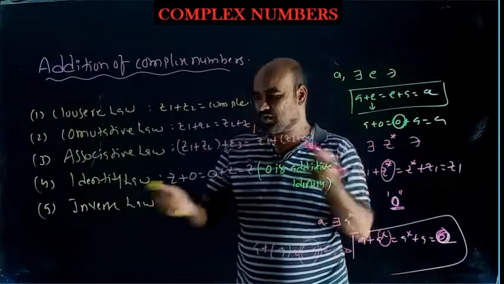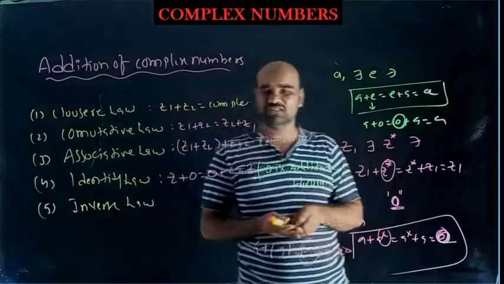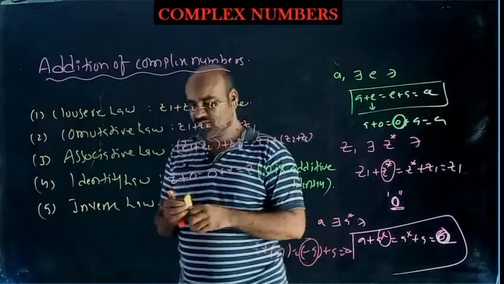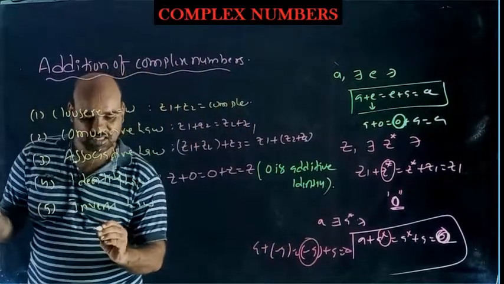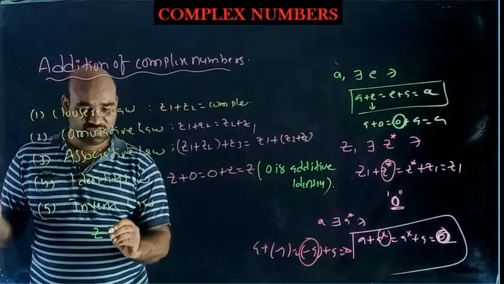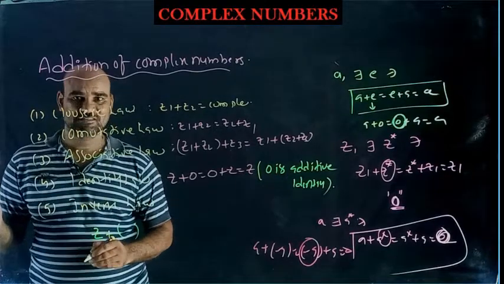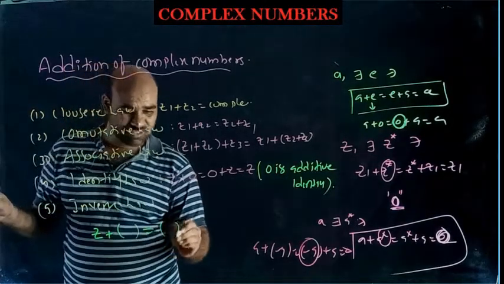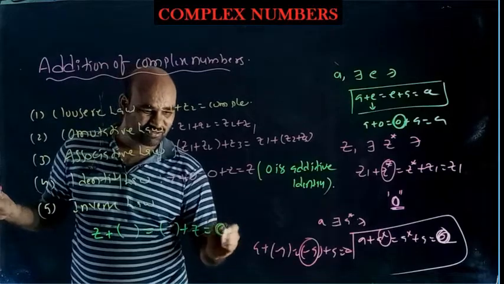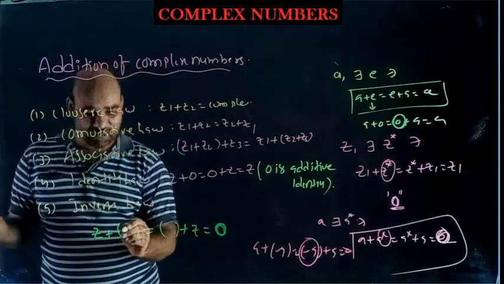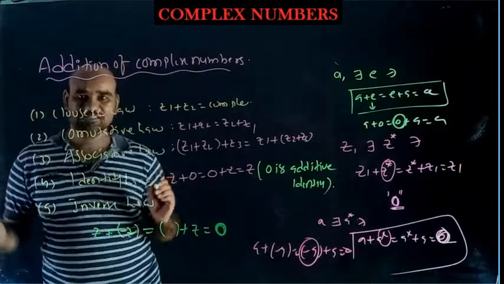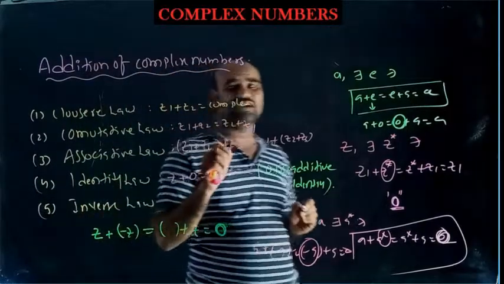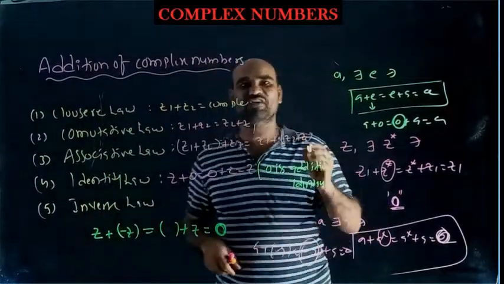The same property is applicable in complex numbers also. Observe here. Z is a complex number. There exists another complex number such that the complex number plus Z equals 0. That complex number is nothing but minus Z. First of all, I want to explain what is the negative of a complex number.